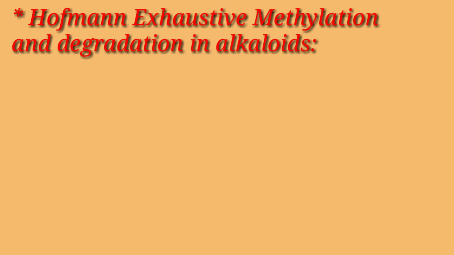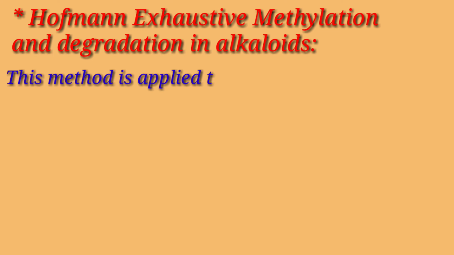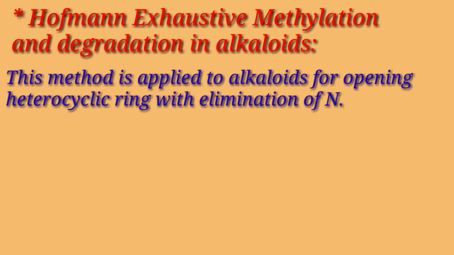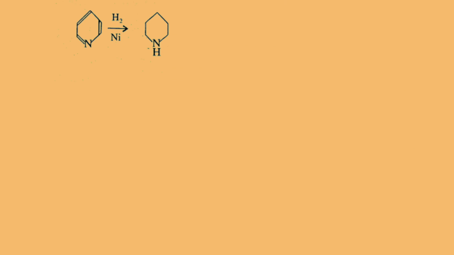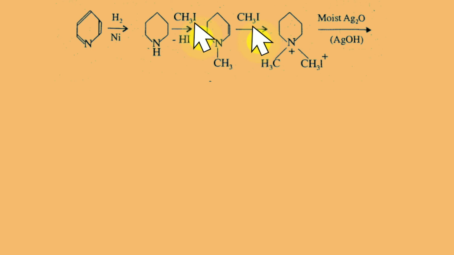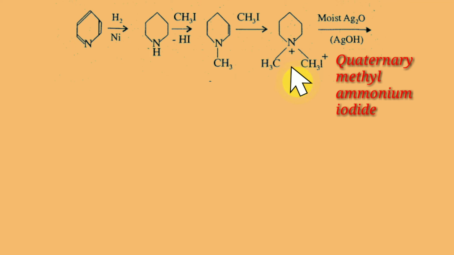Next is Hofmann exhaustive methylation and degradation of alkaloids. This method is applied to alkaloids for opening the heterocyclic ring with elimination of nitrogen. From the nature of the remaining carbon skeleton, the nature of the heterocyclic ring can be determined. So the general procedure is to hydrogenate the heterocyclic ring if it is unsaturated. Over here the given ring is unsaturated, so it undergoes hydrogenation. And after that it is repeatedly treated with methyl iodide till a quaternary methyl ammonium iodide is obtained.